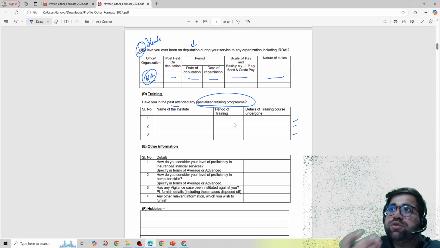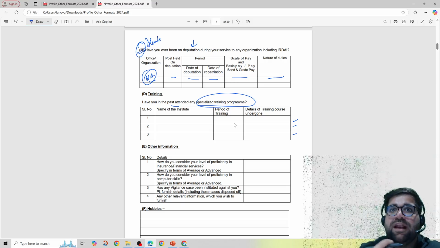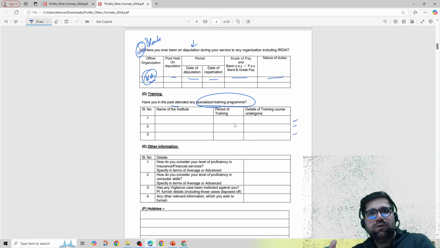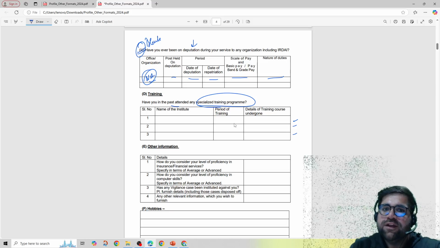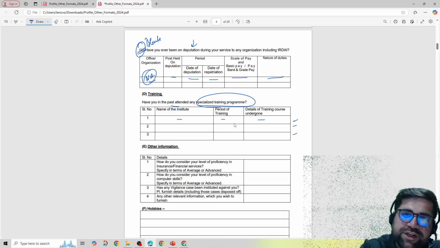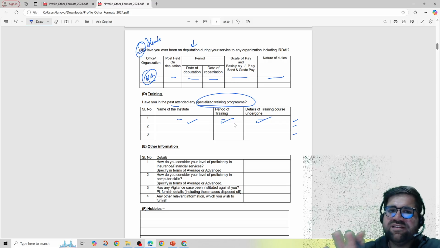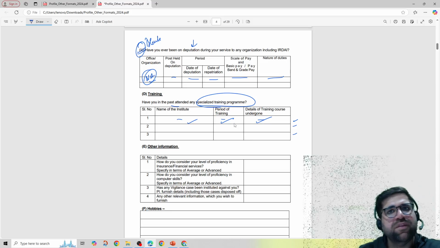Right? Many students who have a fear of public speaking join this particular institution, Toastmasters, and they learn the art of public speaking. So all these details have to be mentioned over here: name of institute, period of training, and the details of the training you have gone through. Again, it's a very good thing if you have attended it. Otherwise, you just have to fill NA over here, right?